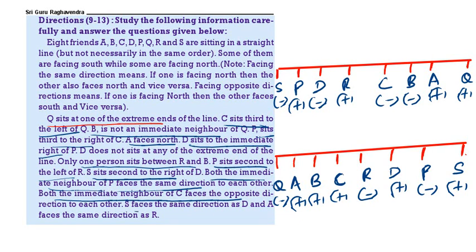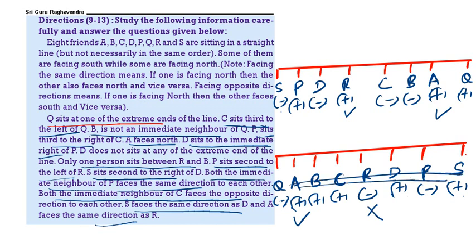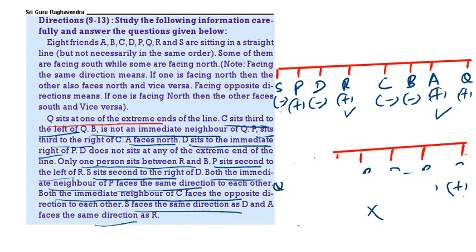Then S faces the same direction as D. S minus, D minus. Here S plus, D plus. A faces the same direction as R. Here A plus, R plus. But here A is plus, but R is minus. So this one is wrong. The second one is wrong. Now only the first one is correct. Here plus indicates north facing and minus indicates south facing.